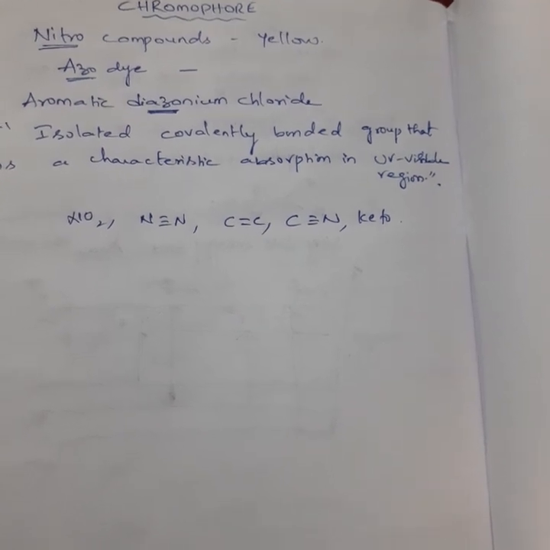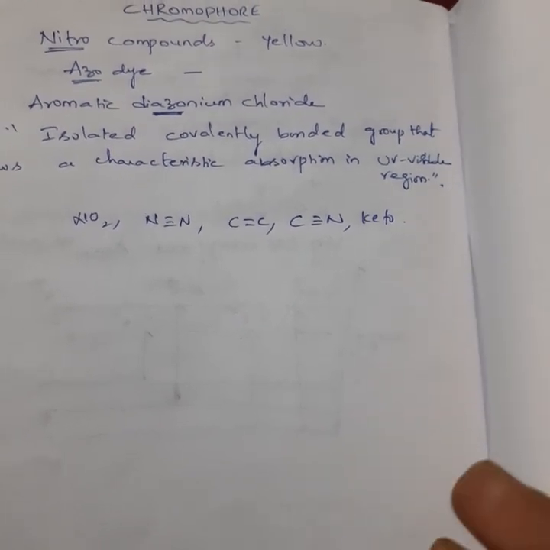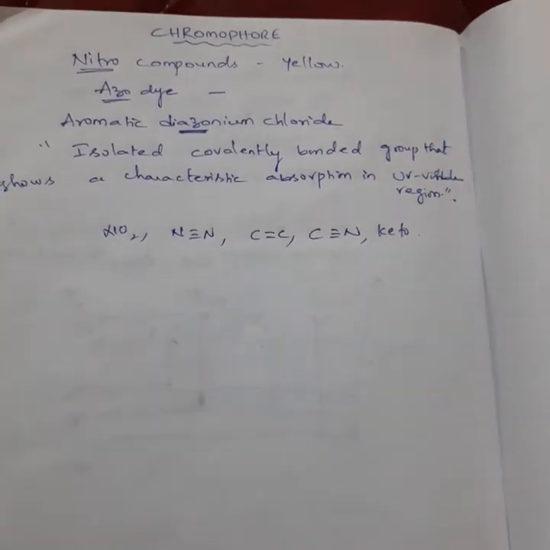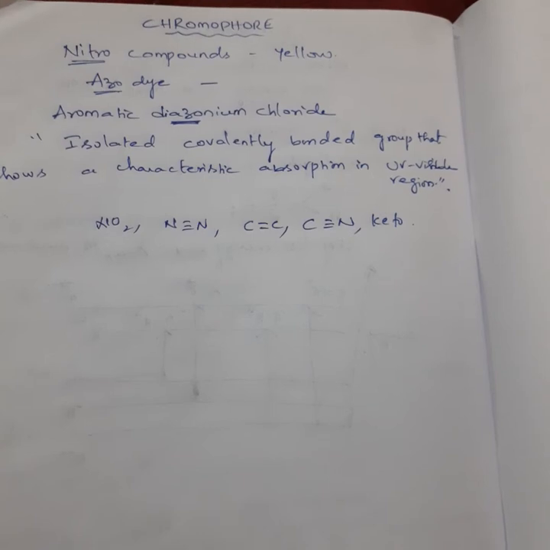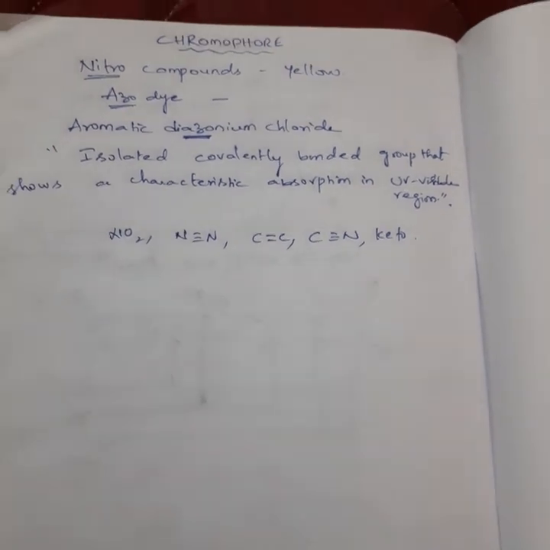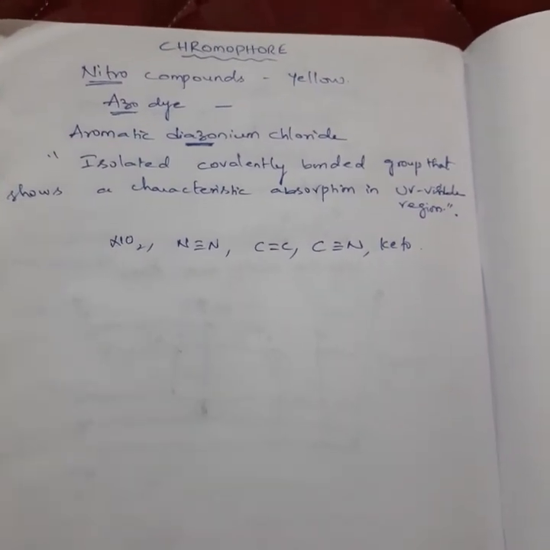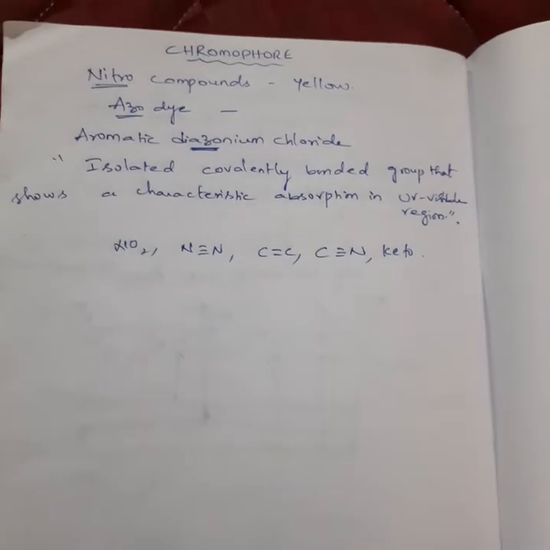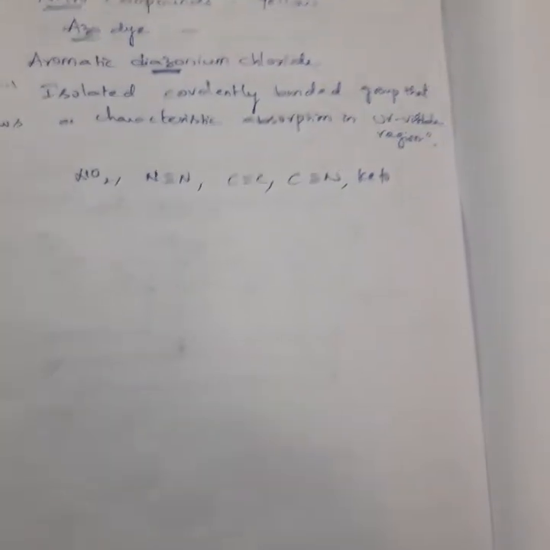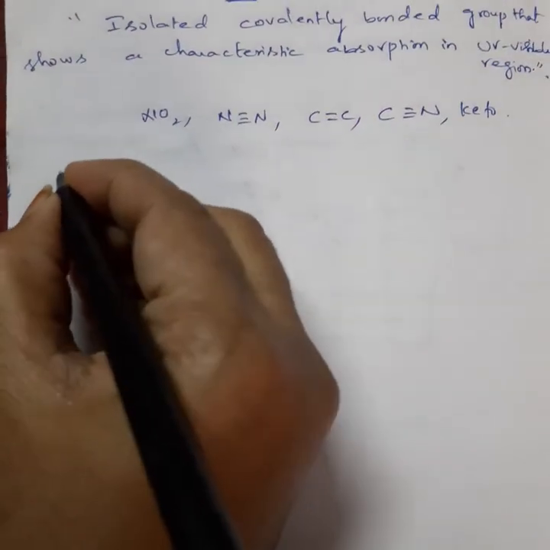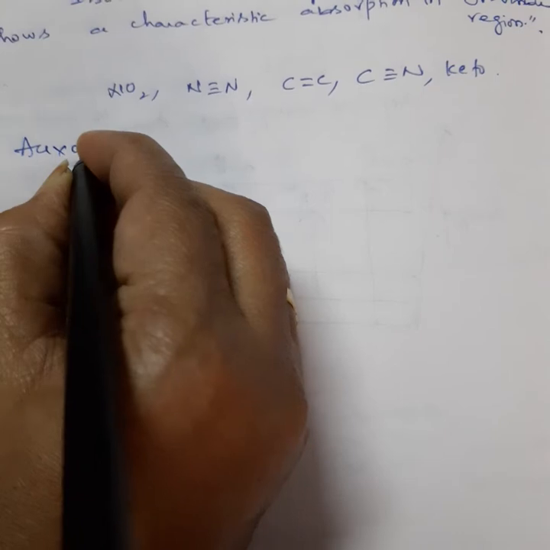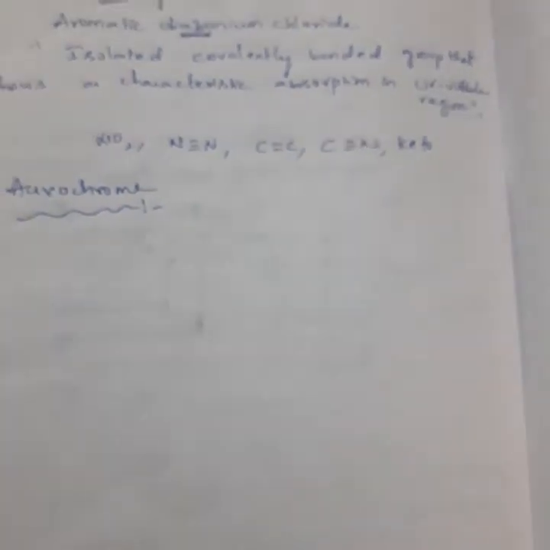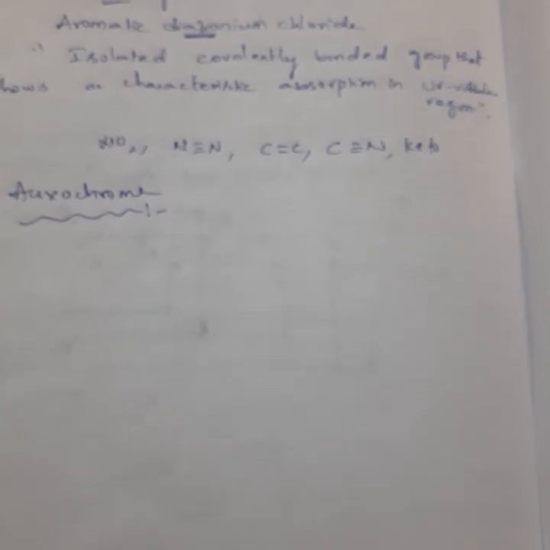Okay. Now, the presence of this chromophore will shift the lambda max value to a higher value or to a lower value. Once again I will repeat this particular topic to you. Before studying about this bathochromic shift as well as this hypsochromic shift, first you need to know what is meant by auxochrome.